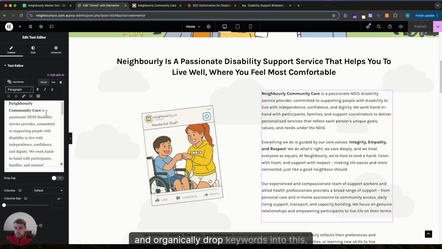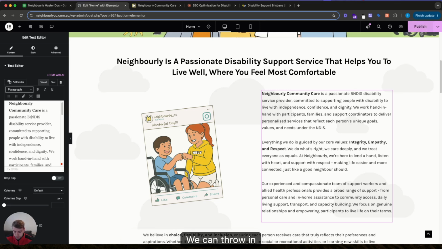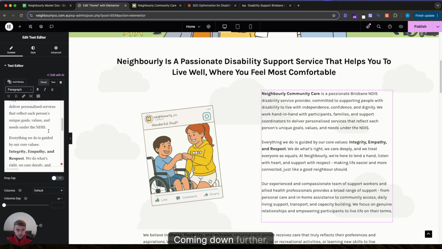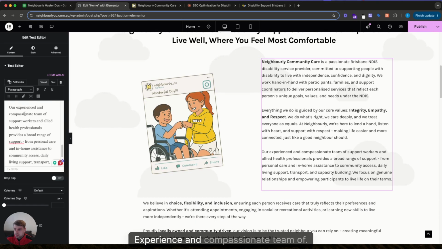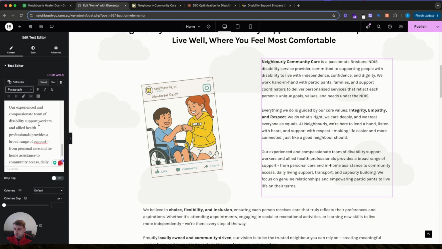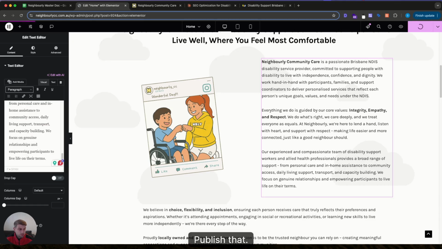just naturally and organically drop keywords into this. So passionate NDIS disability service, we can throw in Brisbane here, coming down further, that's all good. Experienced and compassionate team of, we'll throw in disability here, disability support workers, publish that.